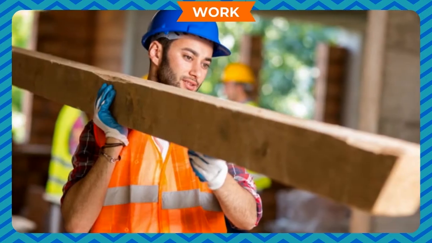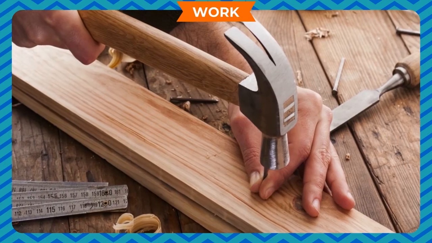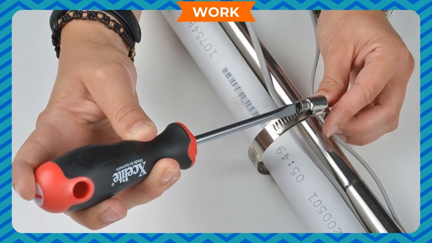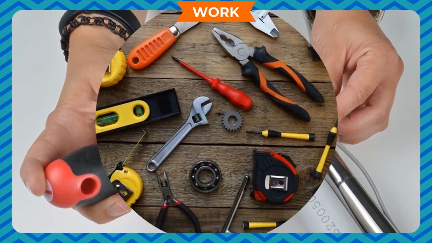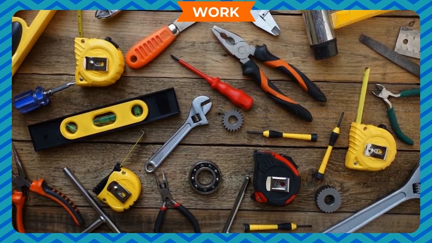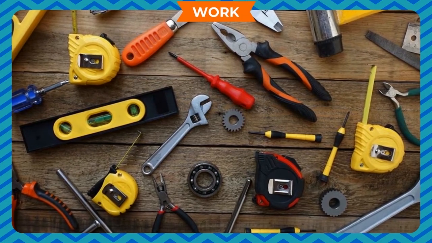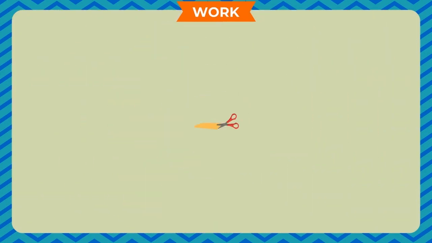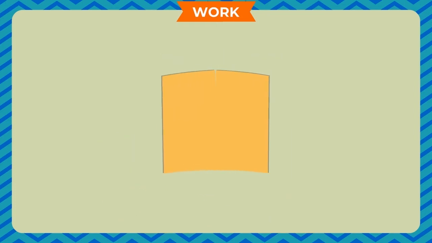We often work with our hands. Sometimes we require the help of some simple tools. For example, we need a screwdriver to join two things with a screw. We use tools called simple machines to make our work easier or to increase the speed of work. For example, a pair of scissors cuts paper faster and in a better way than tearing paper.